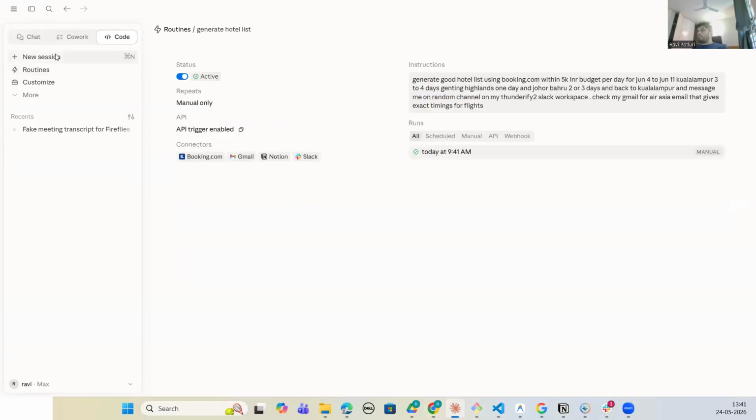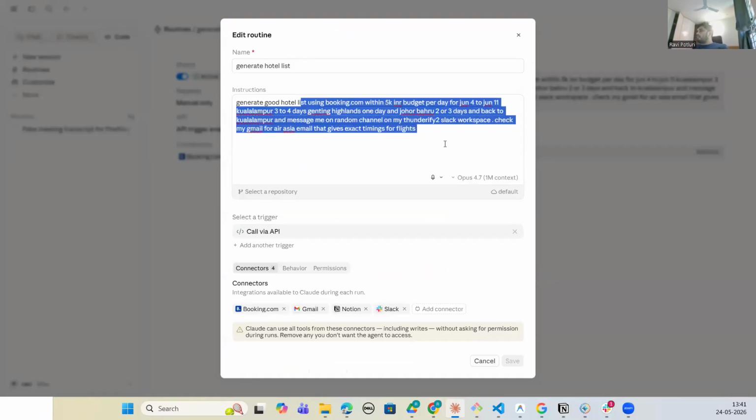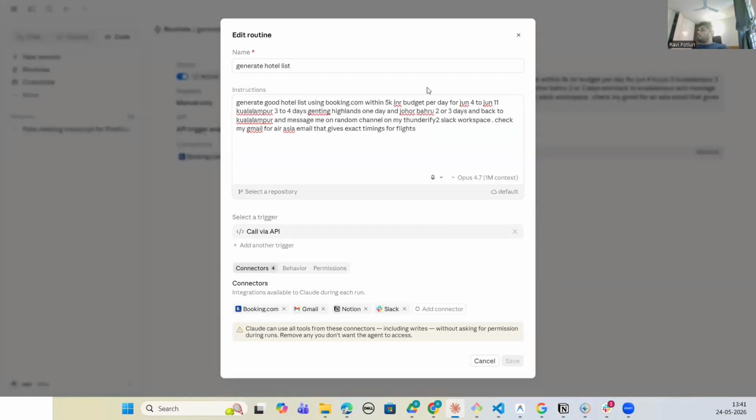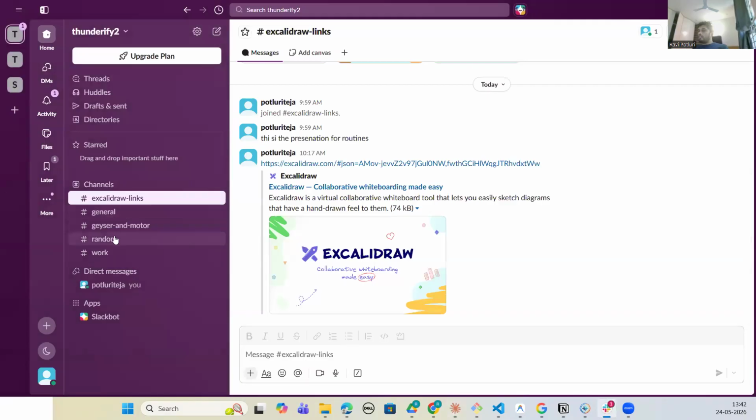If I open this, this is in routines, this is in Claude Code, as you can see. If I say edit, see this: generate a good hotel list using booking.com within a 5K budget for June 4th to June 11th. That's when I'm going. And then one day is Genting Island, and in Johor Bahru, that's where Legoland is, 2 or 3 days. And send me on the random channel on Slack, in my workspace. So you can see random channels.